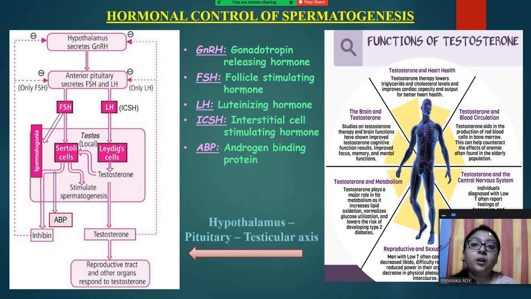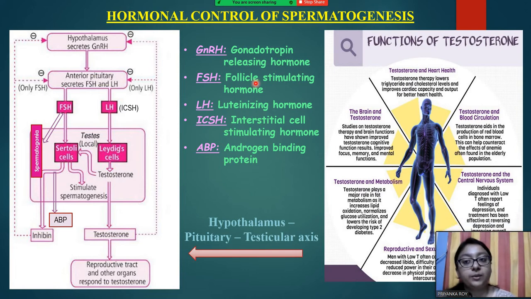Now moving on to the hormonal control of spermatogenesis. We already know that the hypothalamus is the main center from where the master gland, the anterior pituitary, gets signals, and these signals are nothing but different kinds of hormones. From here the anterior pituitary secretes certain hormones which move on to act on certain target organs. So here we are concerned with the hypothalamus-pituitary-testicular axis, which is the major hormonal pathway of spermatogenesis.